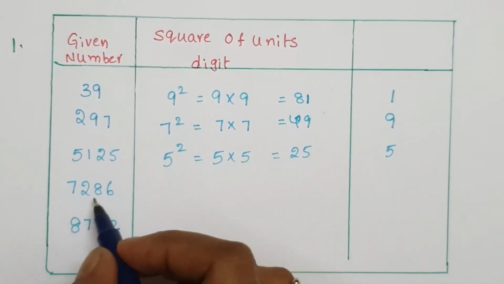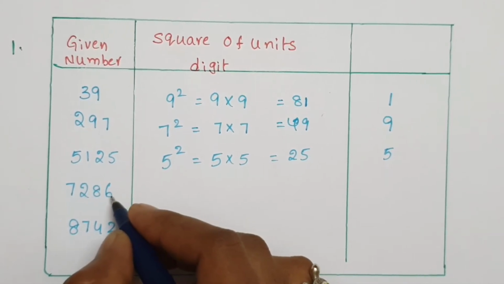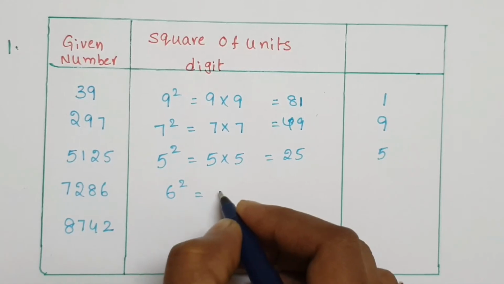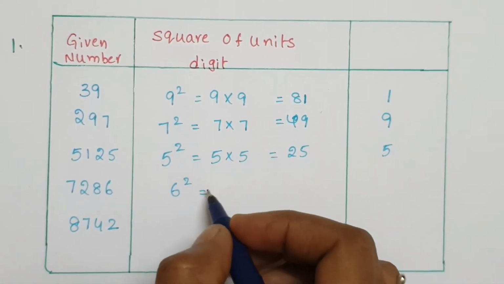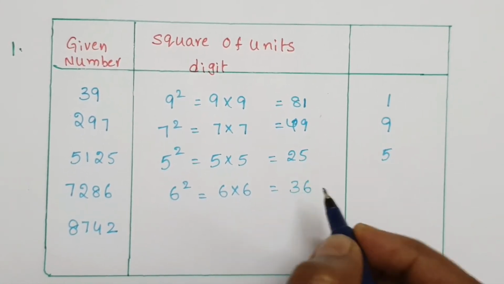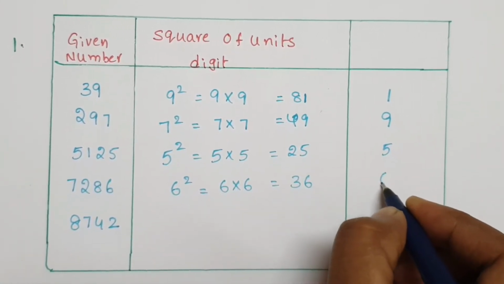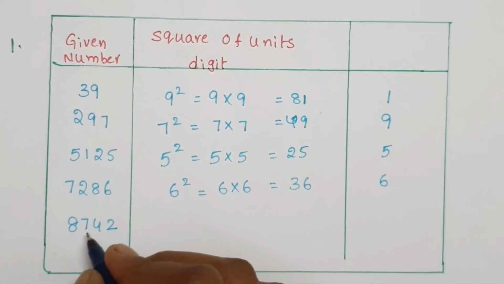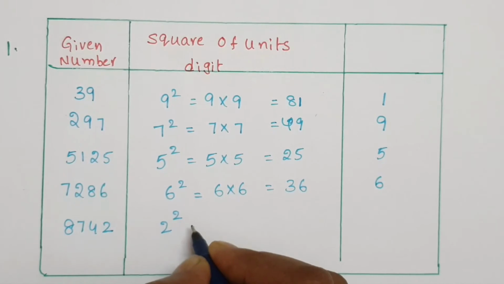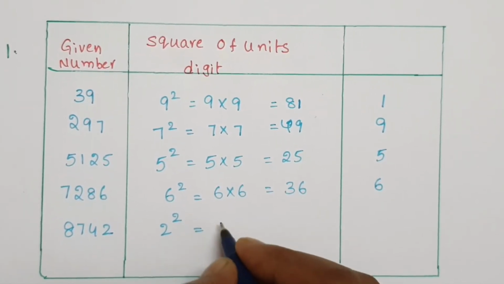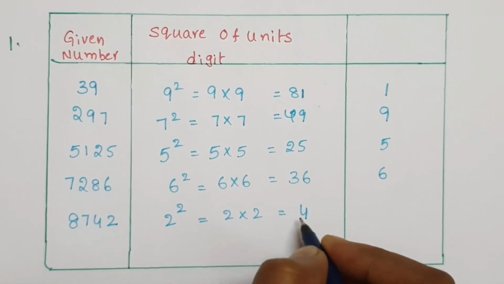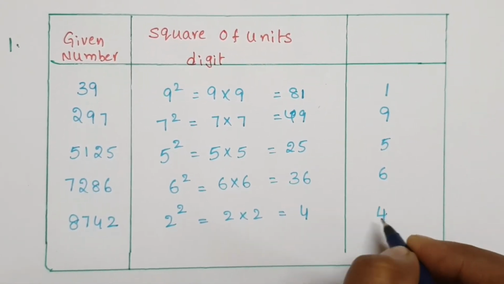Next, 7286. The units digit is 6. 6 squared means 6 into 6, which is 36. The units digit is 6. Next, 8742. The units digit is 2. 2 squared means 2 into 2, 2 twos are 4. The answer is 4.